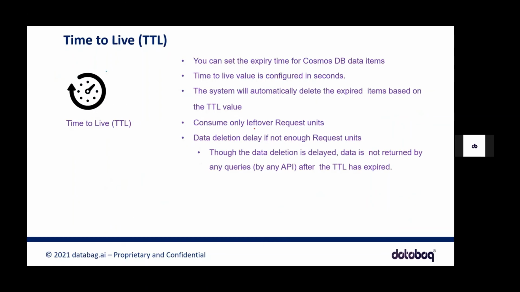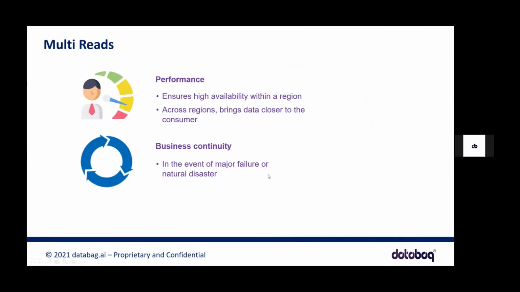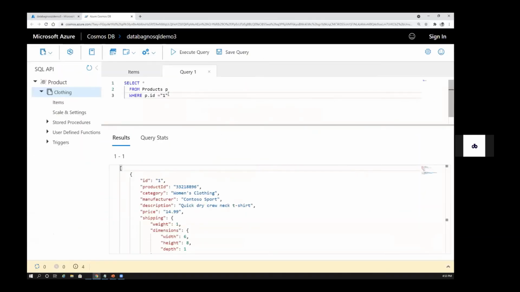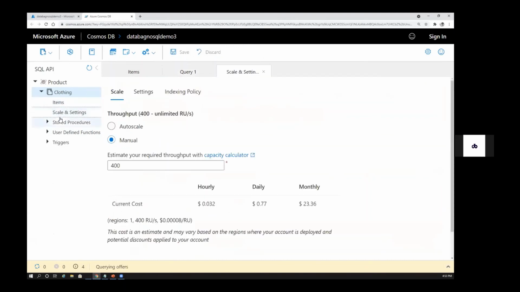Okay, time to live. So what is time to live? When it comes to a NoSQL database, you have an amazing feature where you can set the expiry time. Let me show you that in the system. When I go to this Azure system, I think by now you're familiar with this UI. When you come to scale and settings, here you can change your scale. Within throughput, I think someone in the group was saying that we also have auto scale. Correct, we have auto scale.